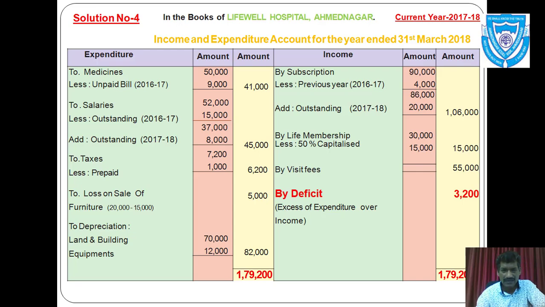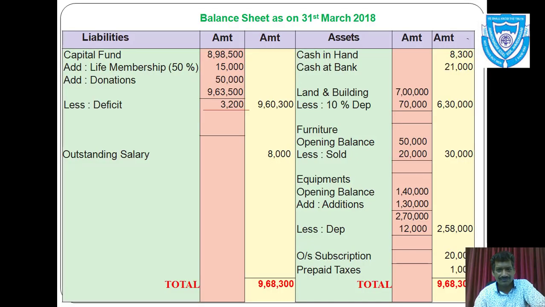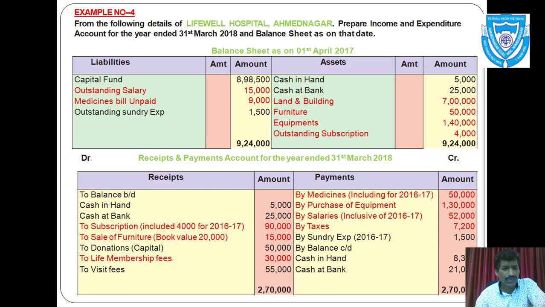Then again you can come to receipt side. You can see here two donations. Now it is given in brackets that donations capital. That means these donations are for capitalization, and so it must be added to capital fund. So it will not be considered in income and expenditure account.